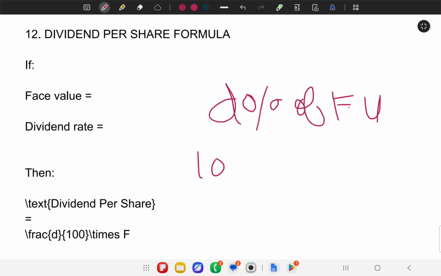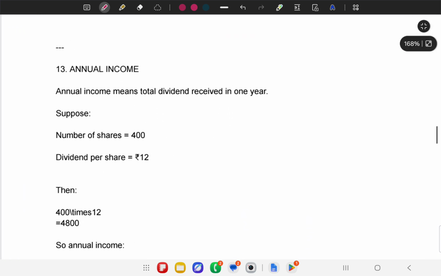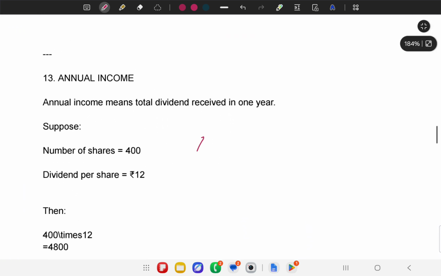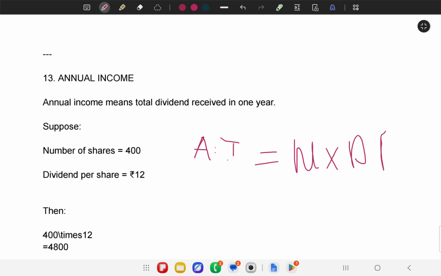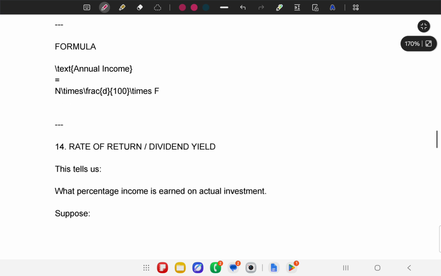Suppose 10% dividend is given and face value is 10 only, then dividend per share will be rupees 1. Again, annual income, AI in short form, is the number of shares times dividend per share, DPS. Okay, the formula has been given.